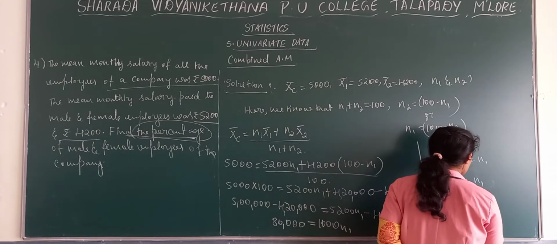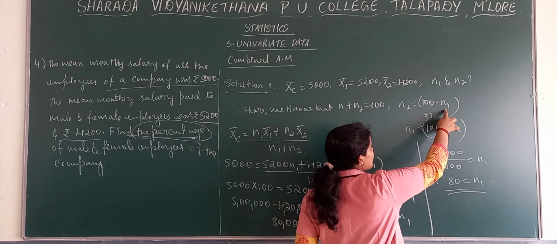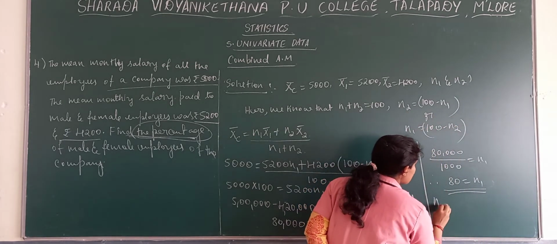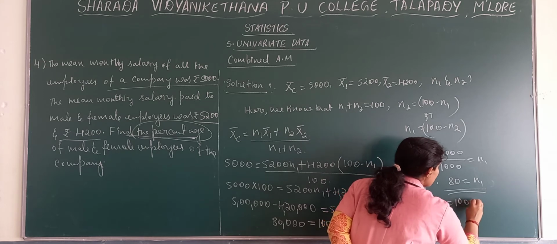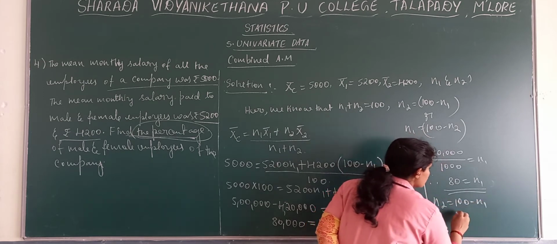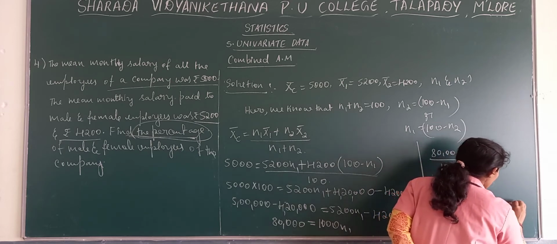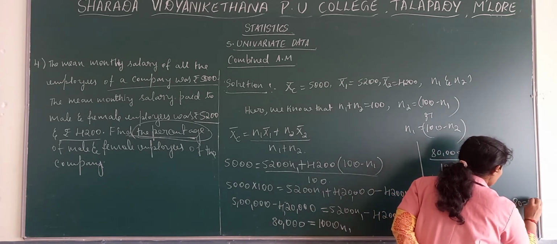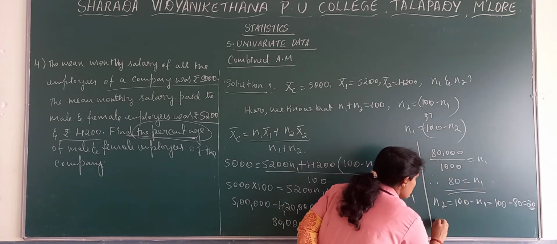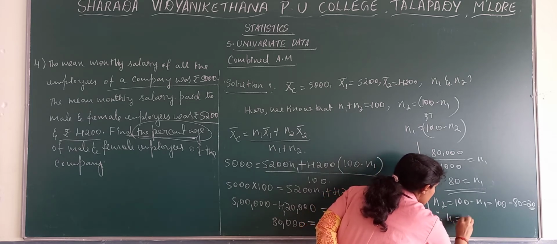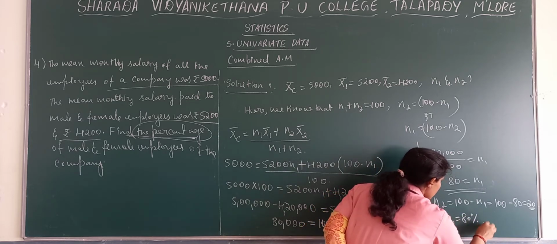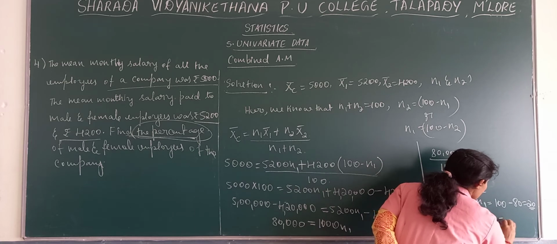Now if N1 is 80, we know the value of N1. Take this, N2 is equal to 100 minus N1. So 100 minus 80 is equal to 20. So N1 is equal to 80% and N2 is equal to 20%.